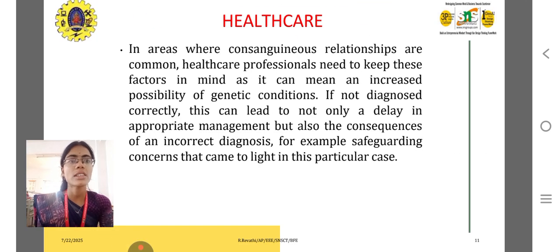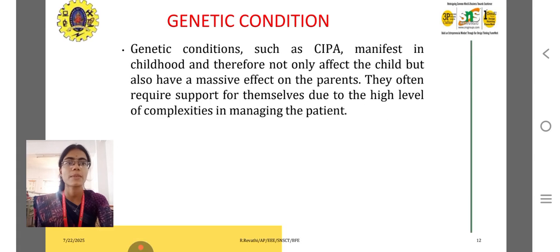So consanguineous relationships are common. Healthcare professionals need to keep this factor in mind as it can mean an increased possibility of a genetic condition, a delay in appropriate management, and also the consequence of an incorrect diagnosis, for example safeguarding concerns that come to light in these particular cases.